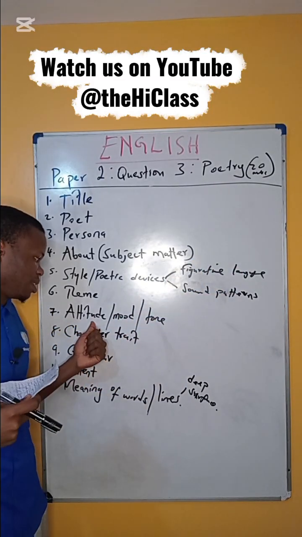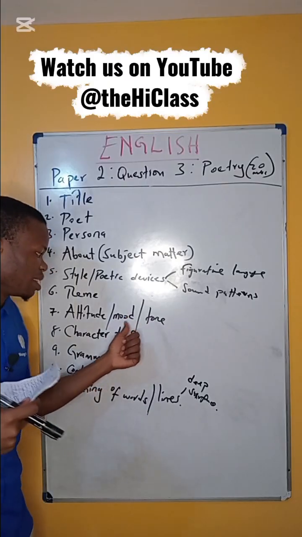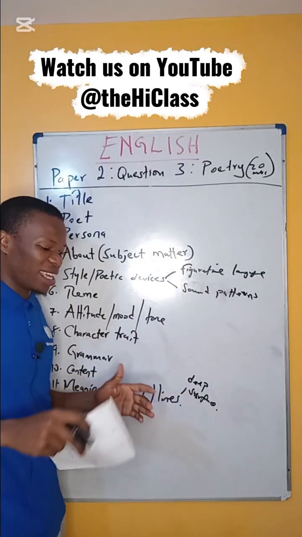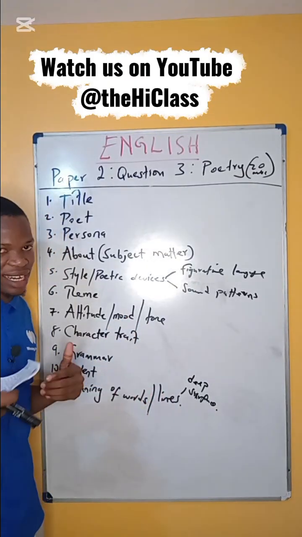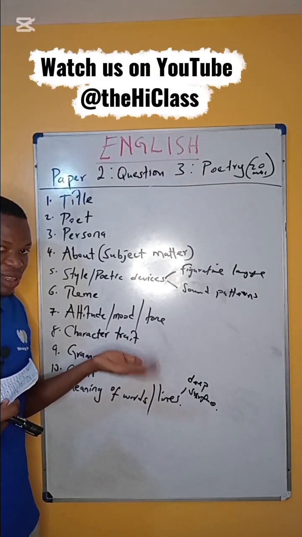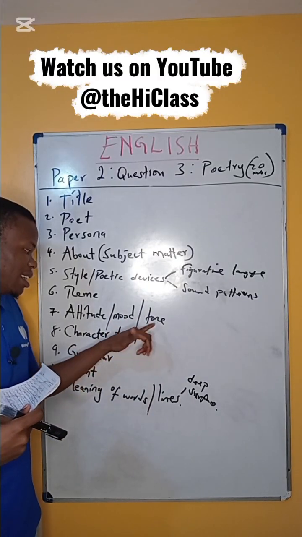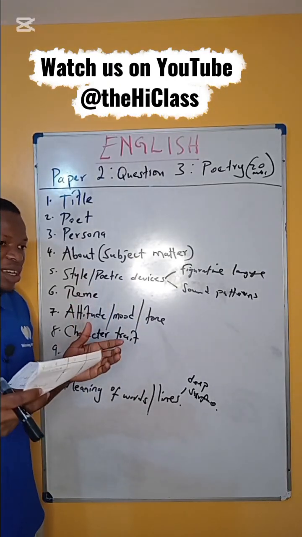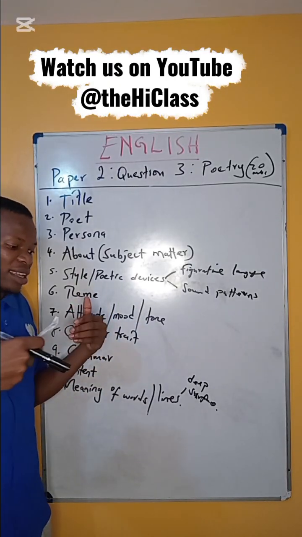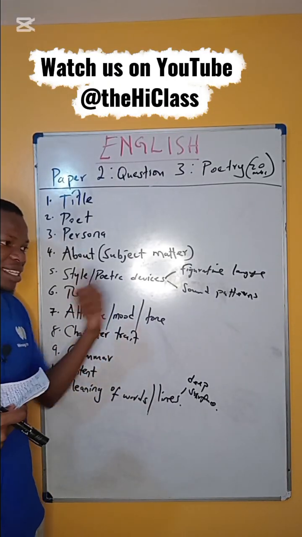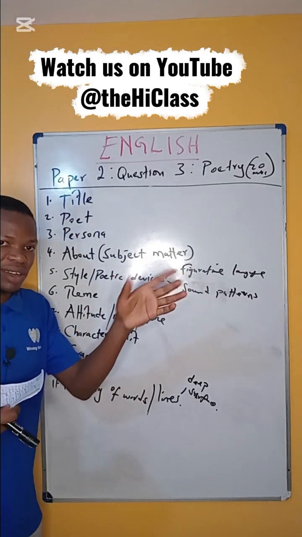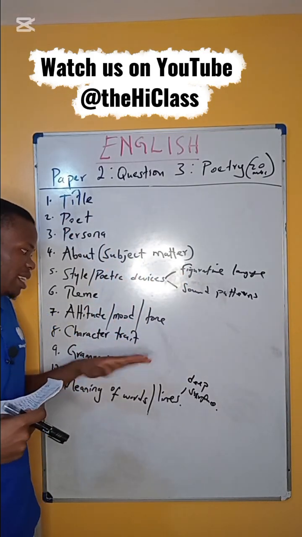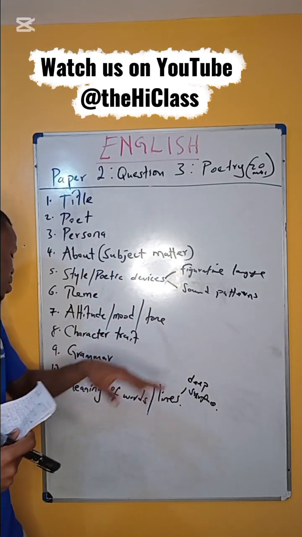That is the attitude. Then we talked about the mood. The mood, we say that this is the feeling or the atmosphere created in the reader by the text or by the poem in this case. And lastly, the tone. We talked about the nature of voice, the voice that the persona or the speaker will use when addressing a certain topic or a certain person. The nature of voice that will be used.